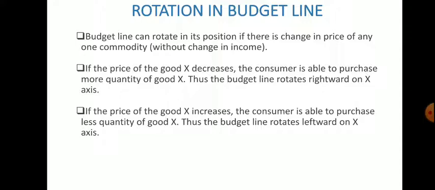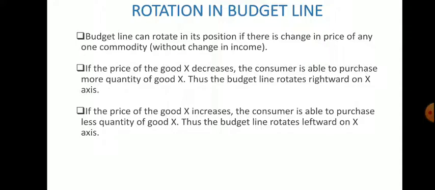Same thing will happen in case of Y also, means if the price of Y increases, then the budget line will rotate to the leftward direction on the y axis, because at that time there will be a change in the price on the y axis.